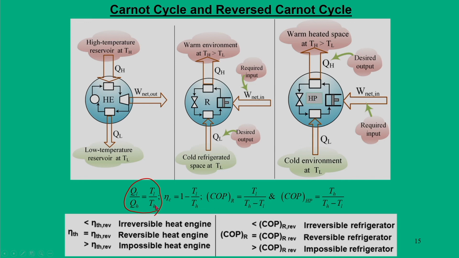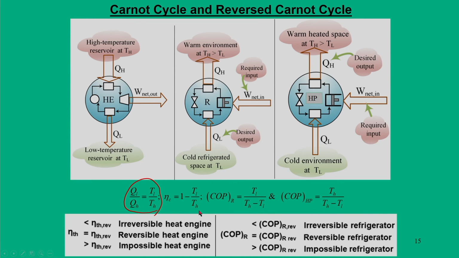So, it is a linear relation, and this linear relation is applicable when the temperatures are expressed in the Kelvin scale, only in the Kelvin scale. That is the advantage of the Kelvin scale, because for a reversible process we can relate heat and temperature in a linear fashion. By doing so, for a reversible process, the reversible efficiencies for heat engine and refrigerator are defined. So, for the Carnot efficiency, instead of QL by QH we put TL by TH. We call this the Carnot efficiency.